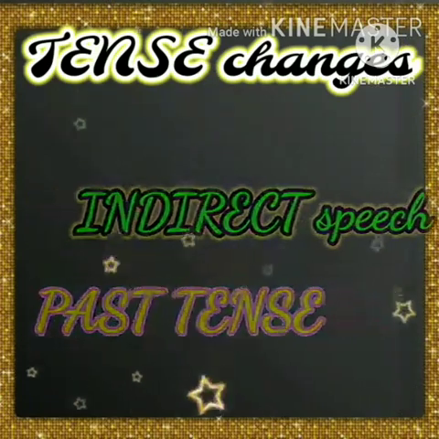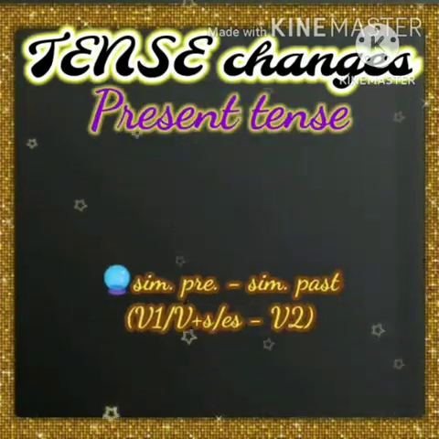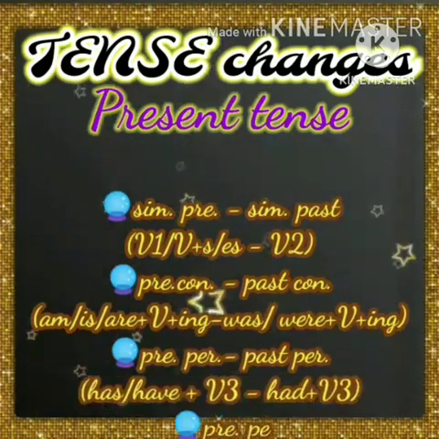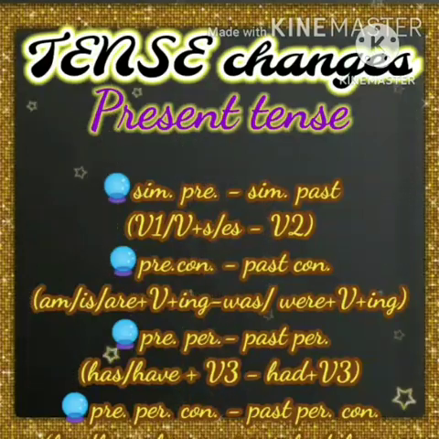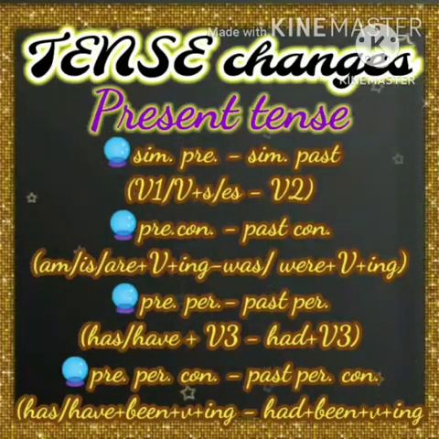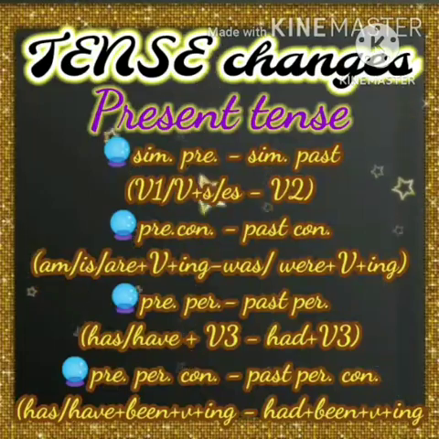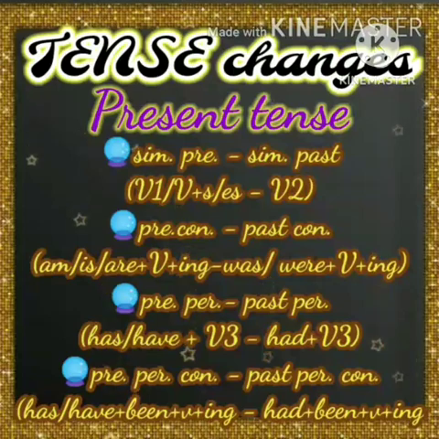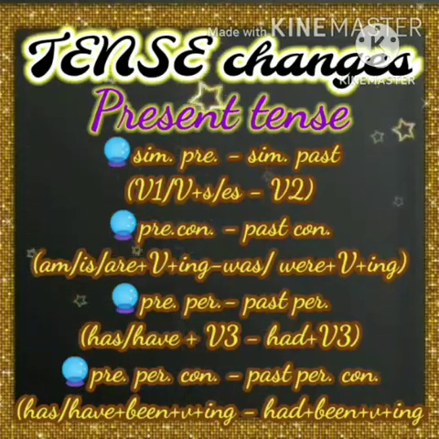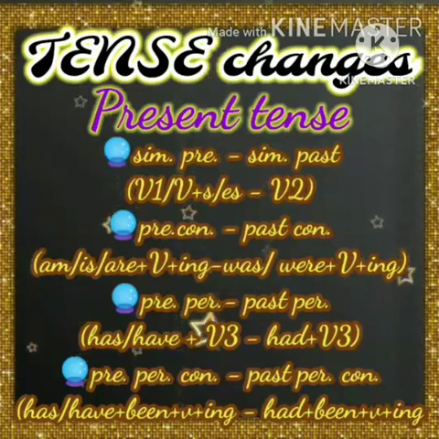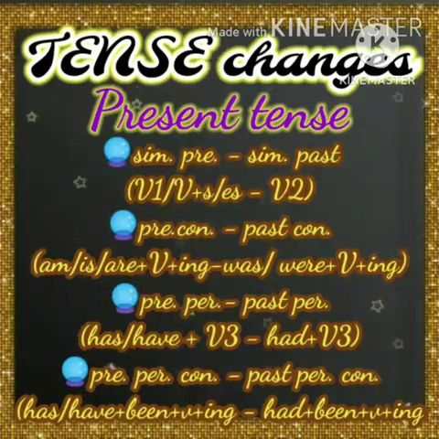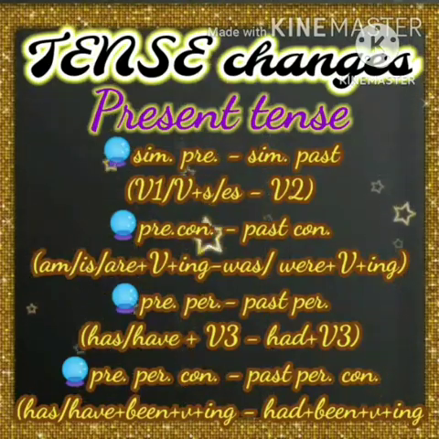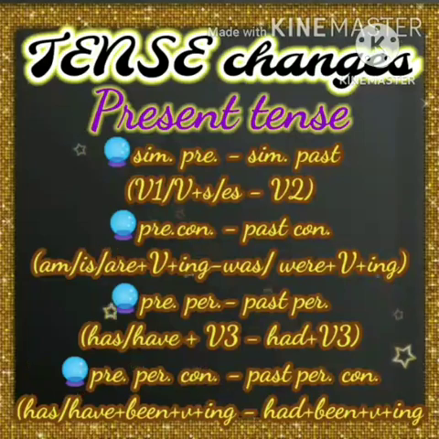So listen here. First, present tense. Simple present tense, verb 1, will be changed into simple past tense. V1 into V2. Okay. And the next one is present continuous tense. Am or is or are plus verb plus ing, which will change into past continuous tense, was or were plus verb plus ing. So present continuous becomes past continuous.